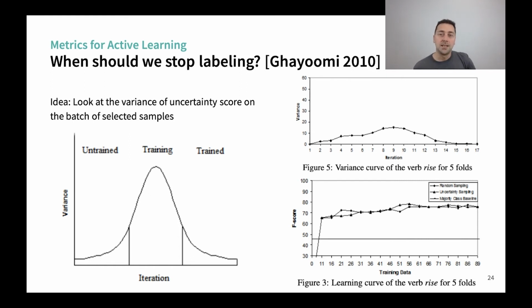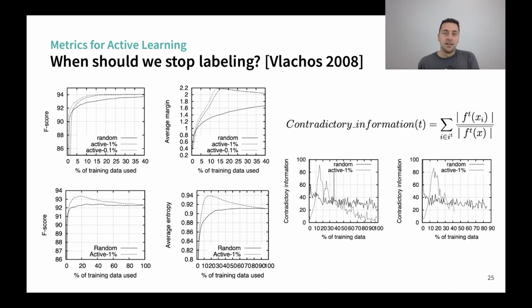And in the top part, we see that's actually what happens in their experiment. And we see in the scores that in the end, it's not worth labeling anymore. The only problem seems to be, in this graph, that we may have wanted to stop labeling earlier, but it seems to be efficient.